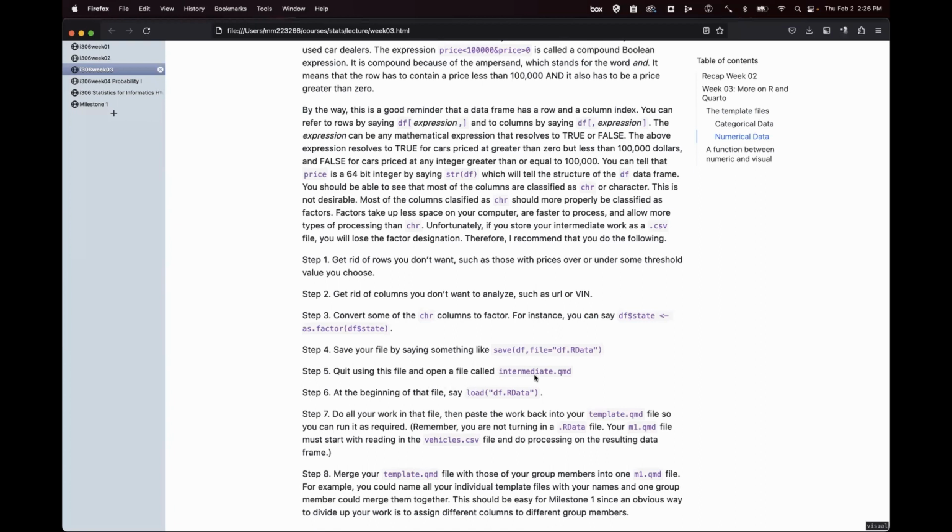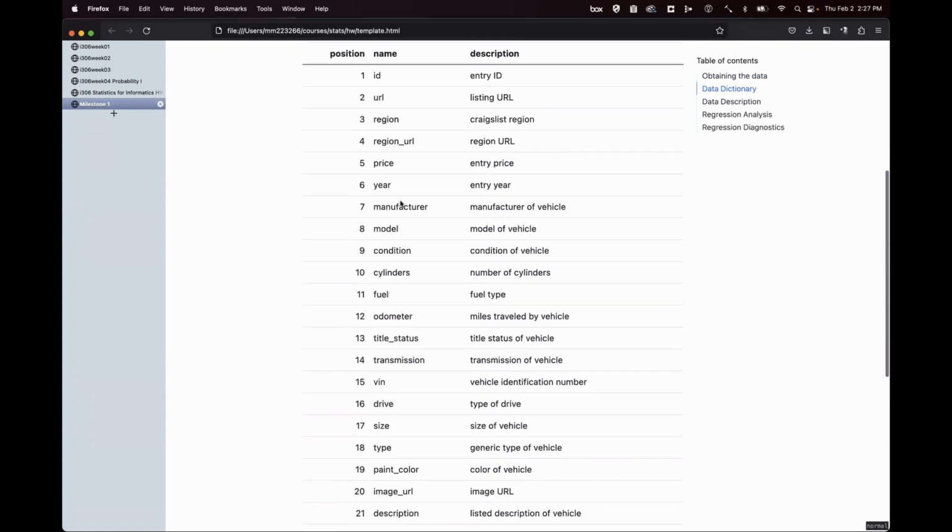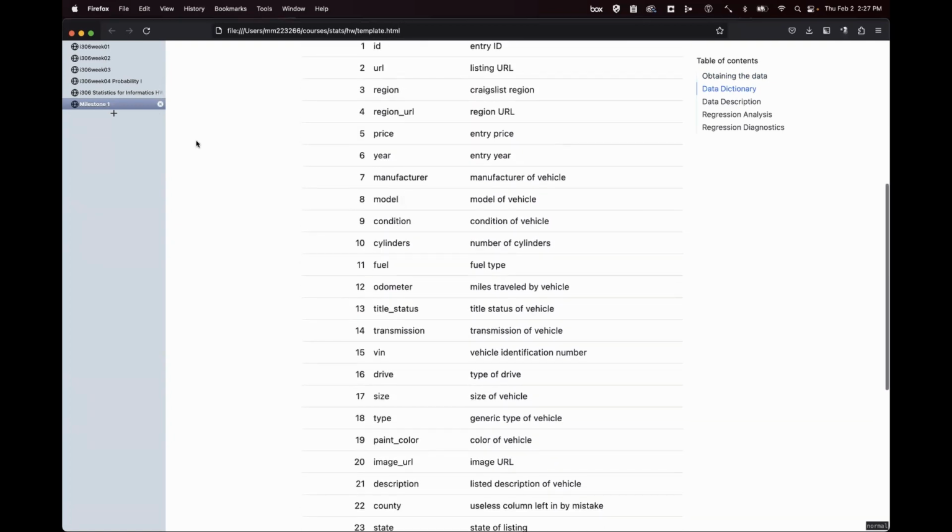Now I'm going to suggest that you open a file called intermediate.qmd and that you do all your work, or most of your work, in that file, because you're working as a team. And so you have individual team members working at the same time on different variables. So my strongest suggestion is that you pick a few variables for each team member to work on, 4 or 5 of these columns. After you delete a few, you'll probably have about 20 columns left, 4 or 5 team members. So you're going to pick 4 or 5 columns per team member to work on.